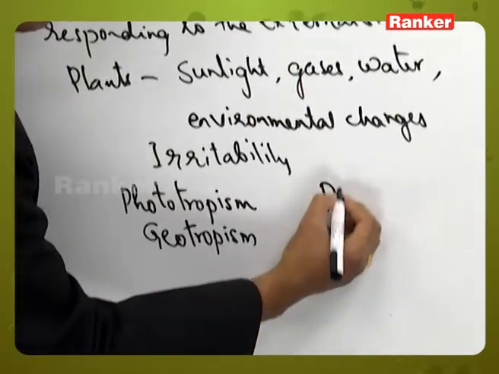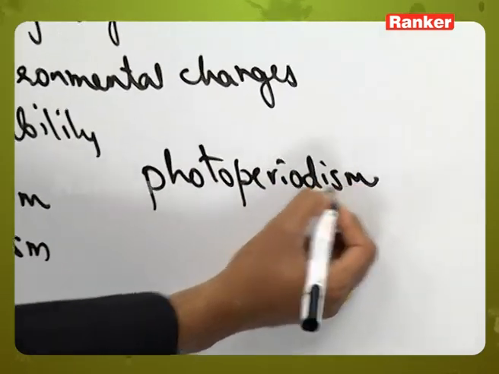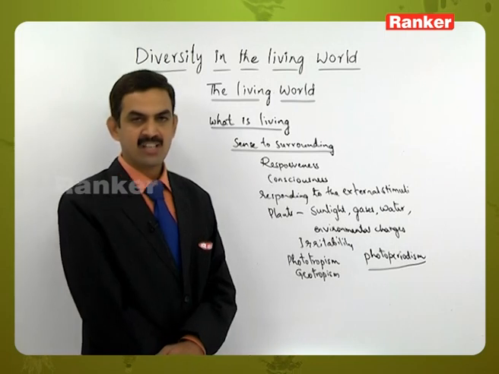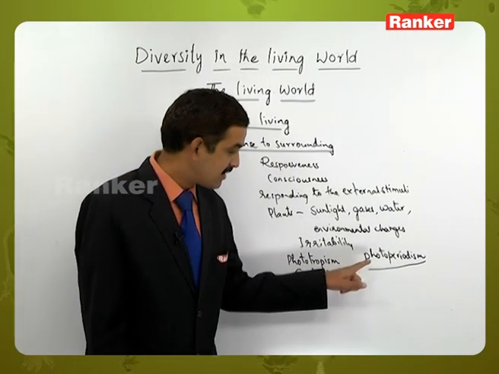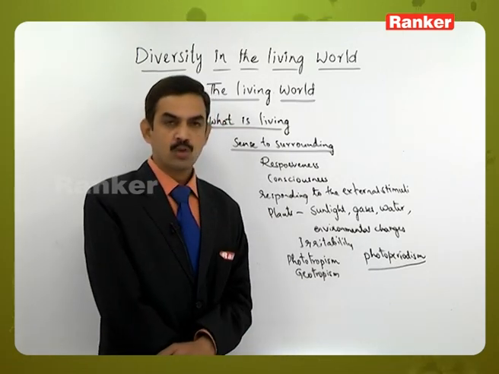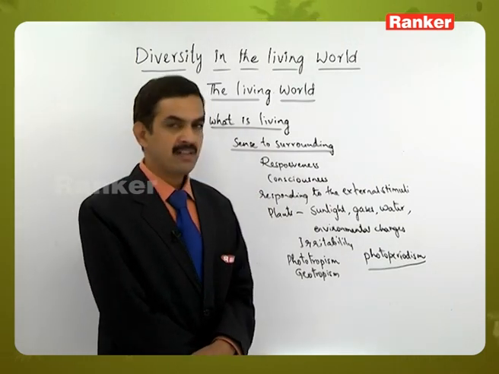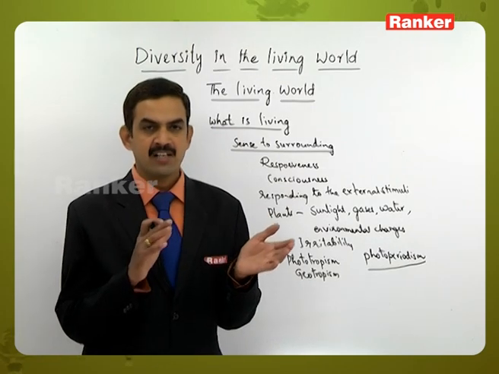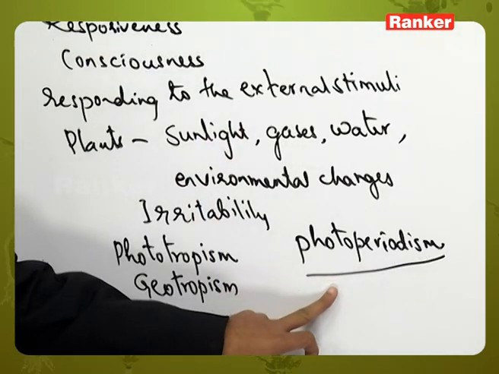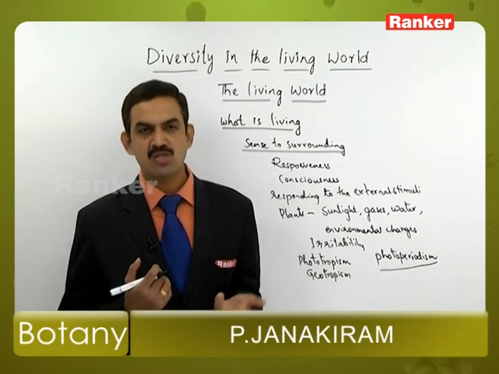Then photoperiodism is also there. Photoperiodism is the duration of light. The duration of light plays an important role in the growth and development of plants. Some plants show growth, development or flowering when the duration of light is less, whereas some show flowering when the duration of light is more. That is, they respond in different manners to the duration of light. That ability is called photoperiodism in plants. So this is the responsiveness exhibited by plants to external stimuli.